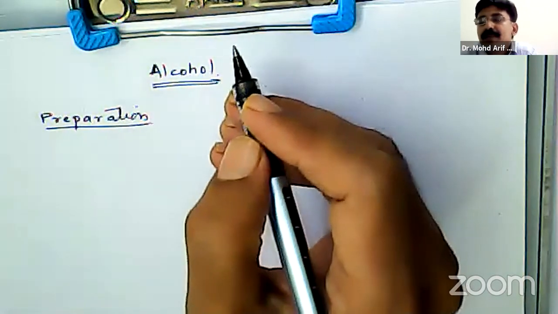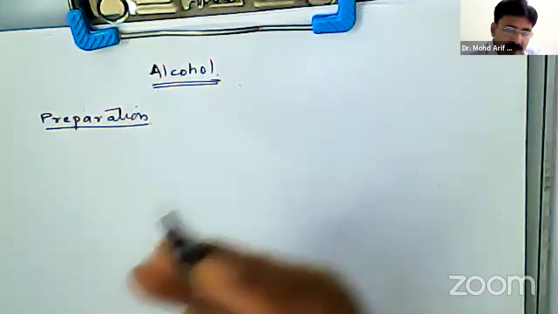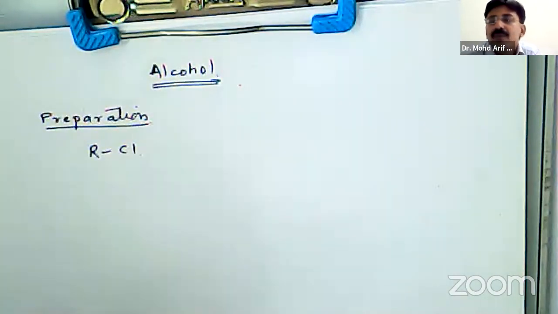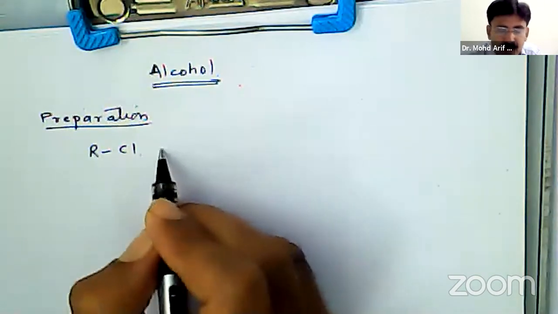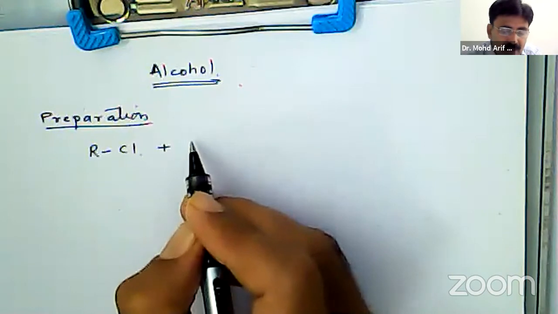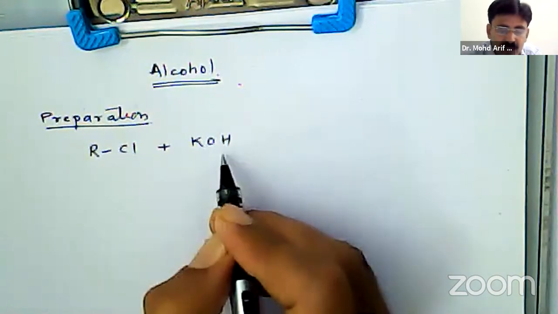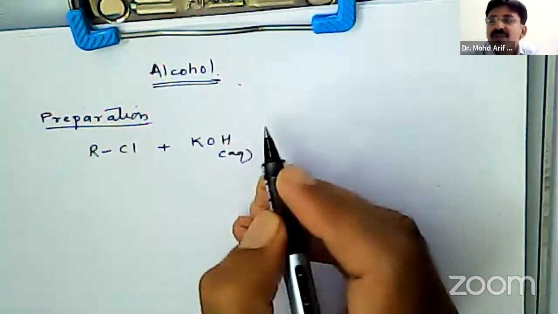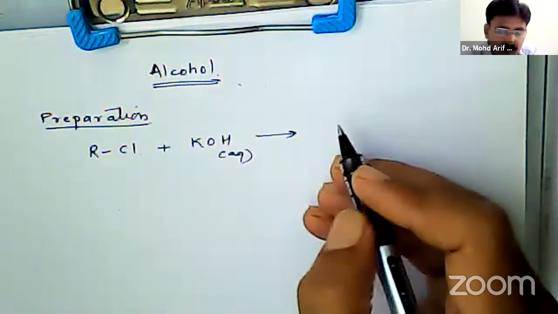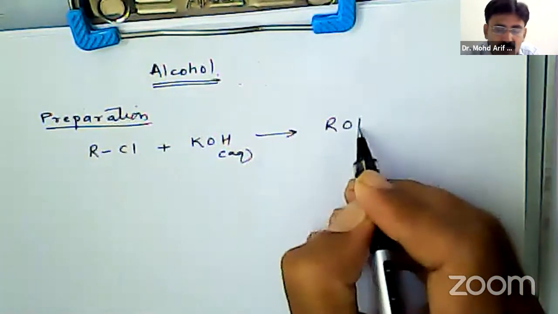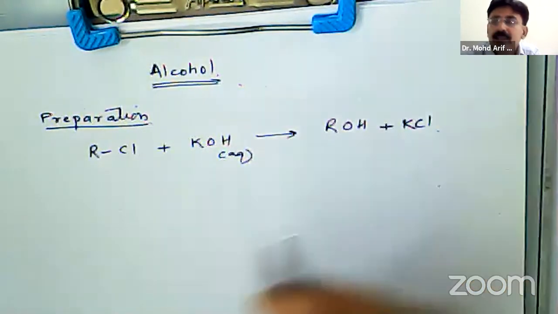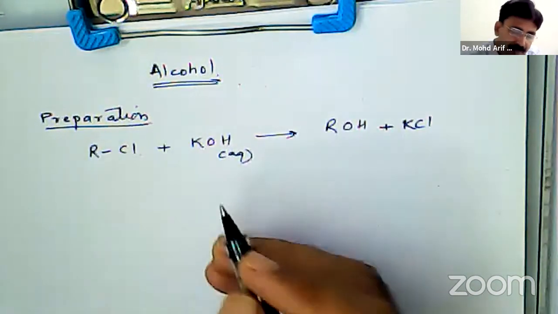Alcohols are prepared by several methods. In that, the first method is from alkyl halide. Alkyl halides, when they are hydrolyzed with aqueous KOH or moist silver oxide, form alcohol plus a salt, KCl.